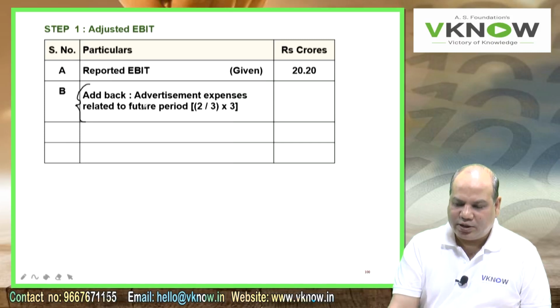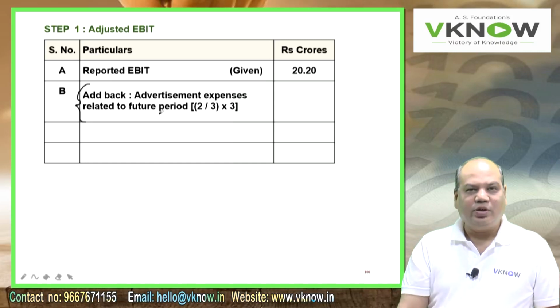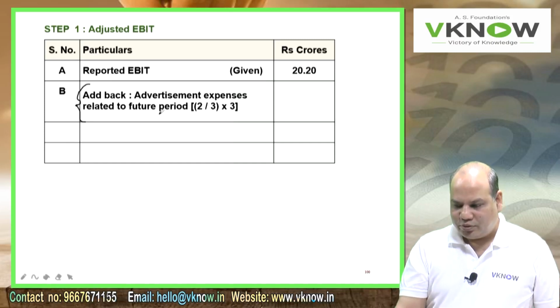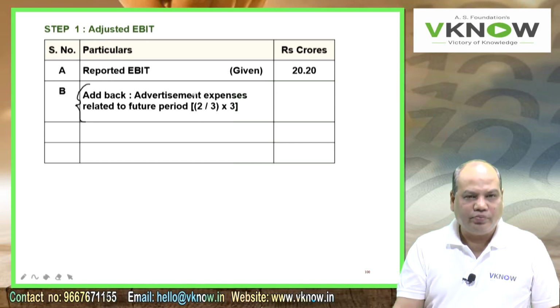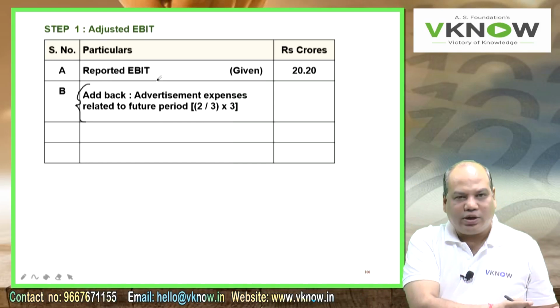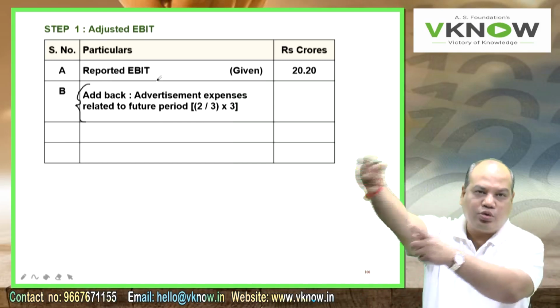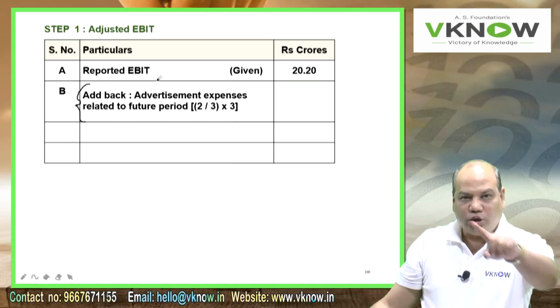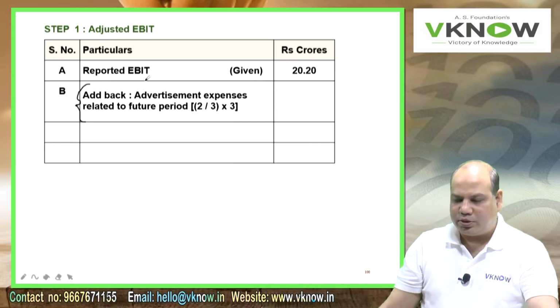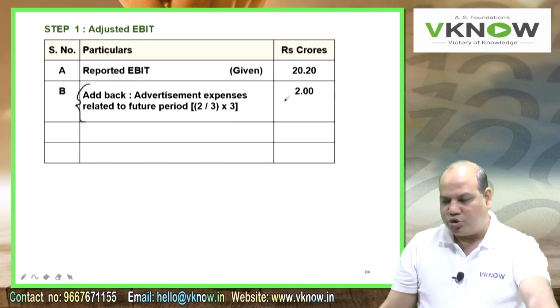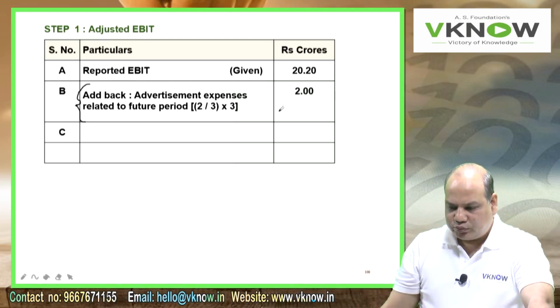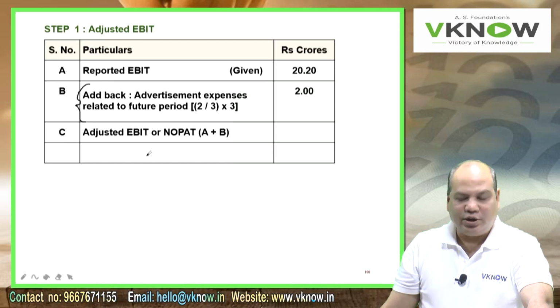Add back advertisement expenditure related to future period. So 2/3 of 3 crore is related to future period. Out of 3 crore, 1 crore is current year expense, no problem with that. 2 crore will be carried forward to next period only for financial management analysis purpose, not in your books of account. So that is 2. So adjusted EBIT or NOPAT is 22.20.